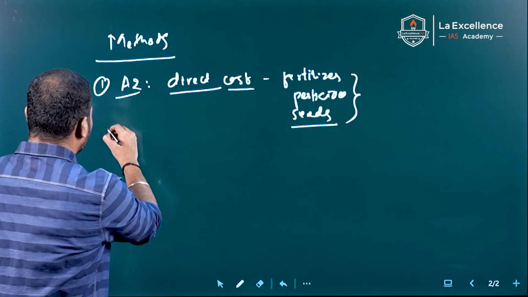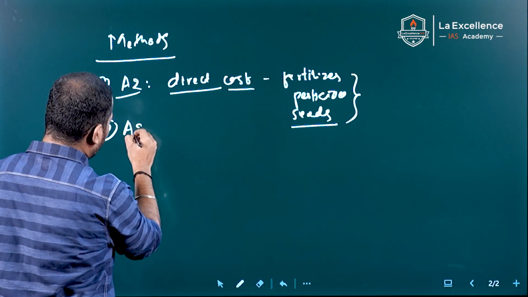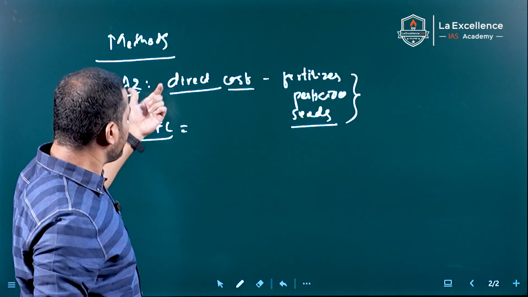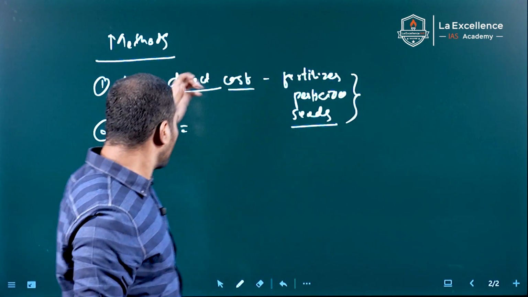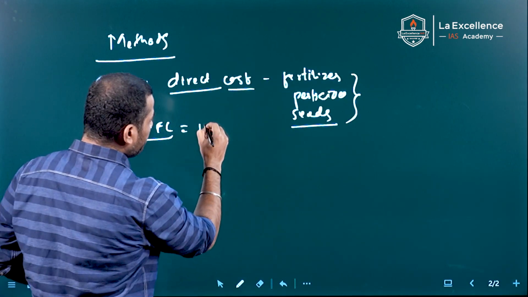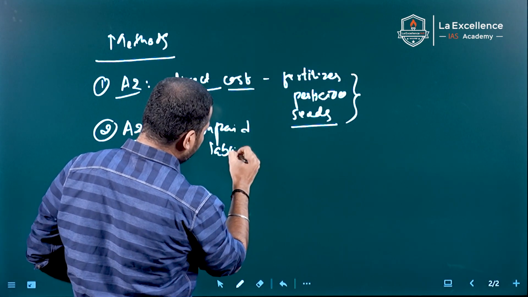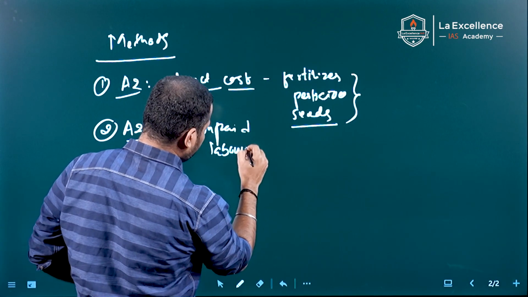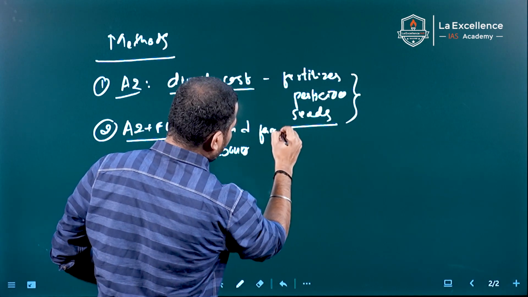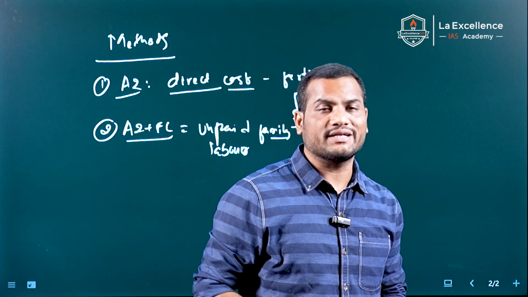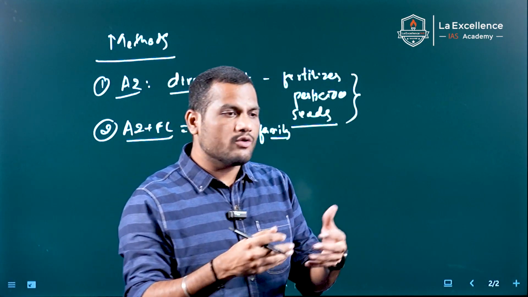The second method is A2 plus FL. In this method, the direct costs incurred by the farmers are included along with unpaid family labor. Family labor means the family itself works on their own land, so they don't get paid by anyone.